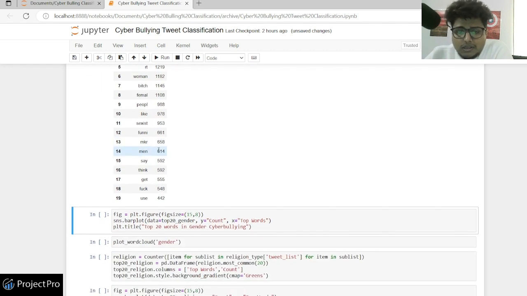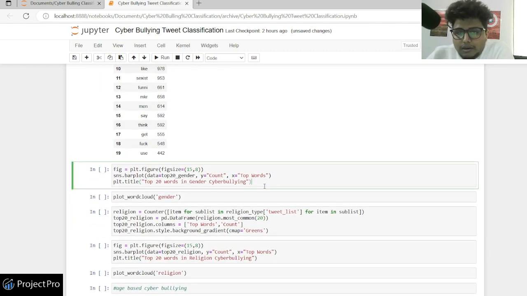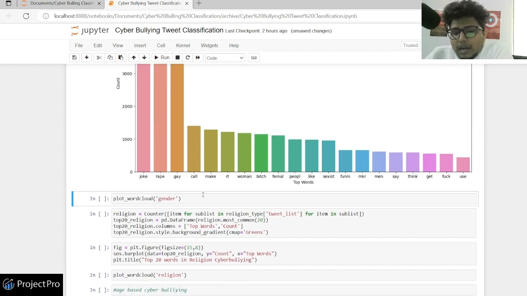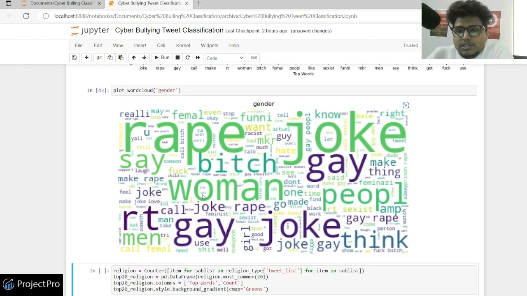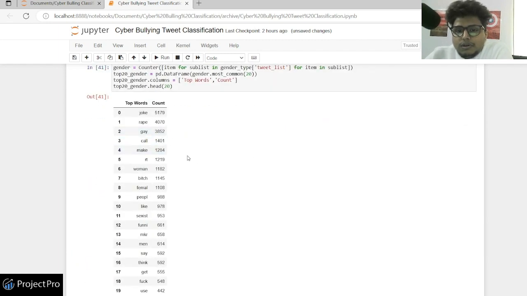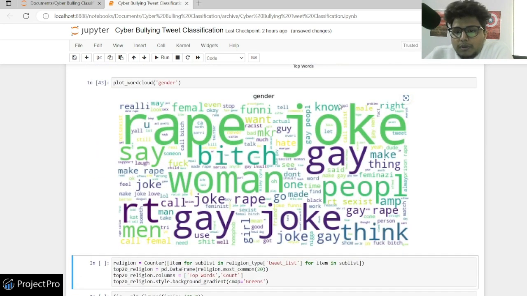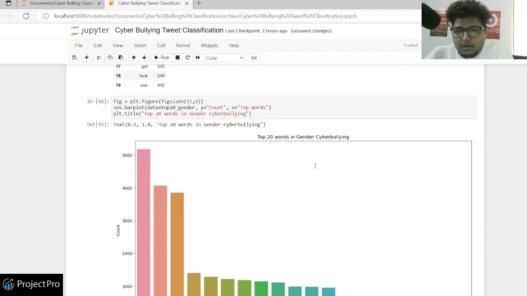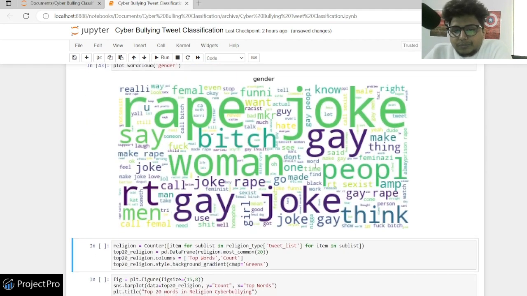These are quite offensive words. Later I'll be making a bar plot of it, to see which word is more significant, and for a similar purpose I have made a word cloud of it. So see, now it will make sense. For gender, these are the words that make sense. As you see, let's say I have two words, make and joke. Joke would be a quite bigger word, and make is a smaller one in the word cloud. This is how you understand this particular word cloud. Joke is the bigger word, so it has more frequency.